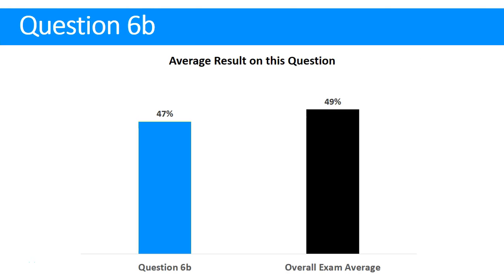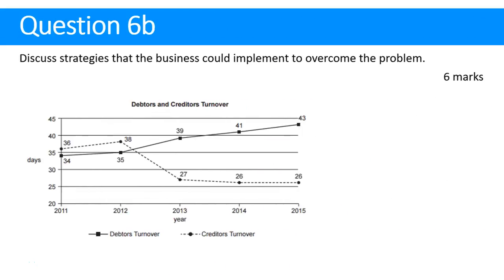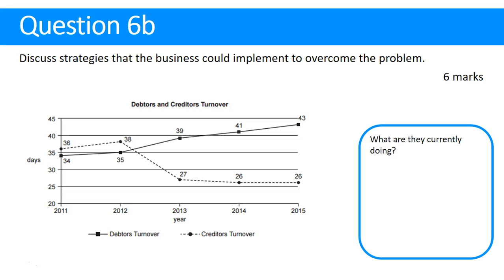Q6b had an average of 47%, which is actually quite pleasing given that this was a discuss question. What you were asked to discuss was strategies the business could implement to overcome the problem. If you've watched the facts of the case video, we just want to go over what the problem is.